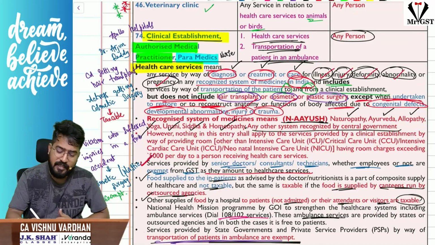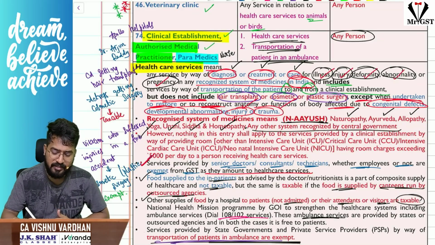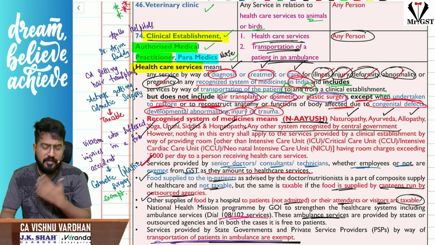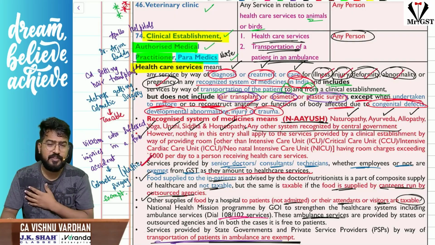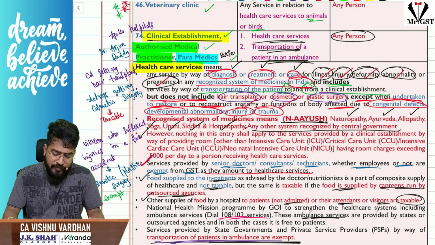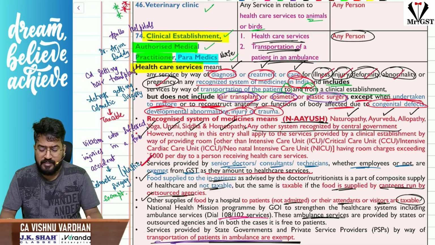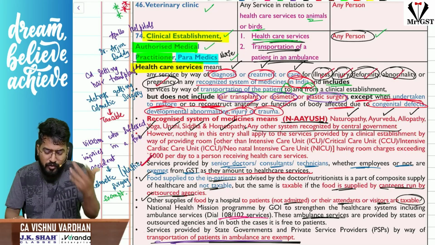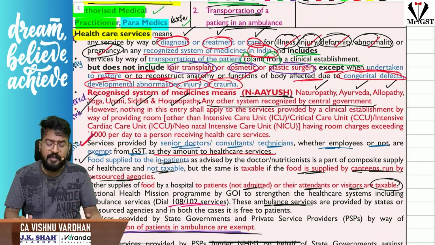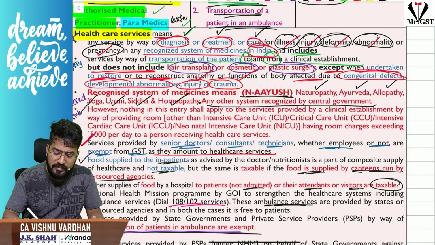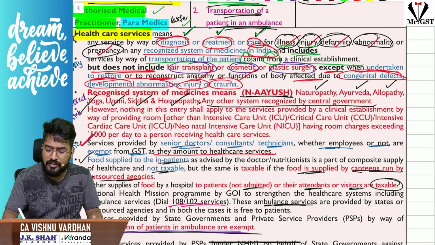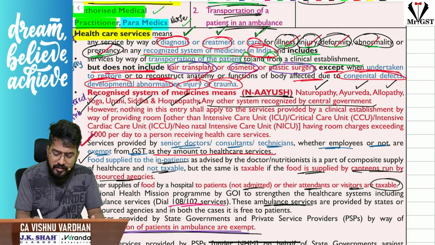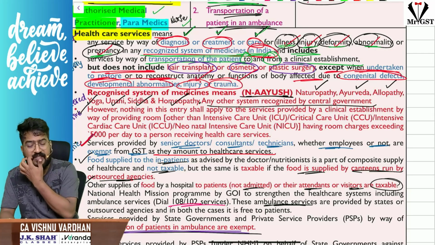Now coming to the healthcare services, who should be providing healthcare services, sir? Clinical establishments, authorized medical practitioners, paramedics. So clinical establishments like Apollo hospitals, doctors, nurses, lab technicians or physiotherapists, all these people are providing their services. Which service should they be providing? Healthcare service, then it is exempt under GST. What do you mean by healthcare service? Please understand, healthcare service means diagnosis, treatment or care for any illness, injury, deformity, abnormality or pregnancy in a recognized system of medicine in India, then only it is exempt under GST.